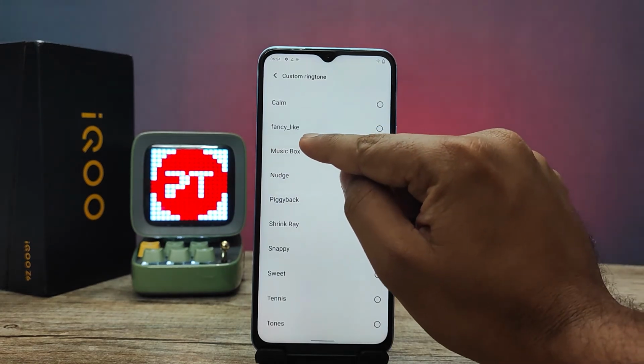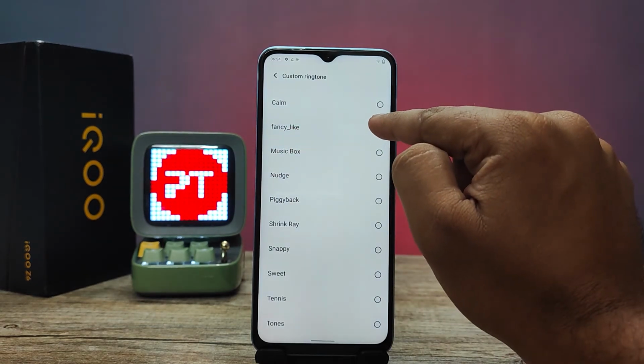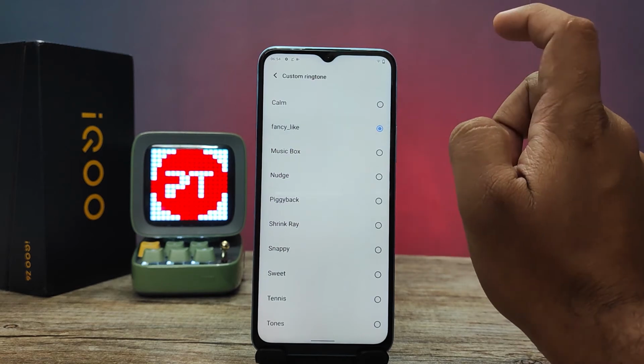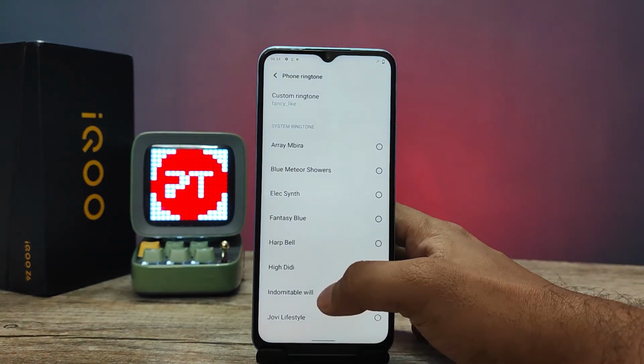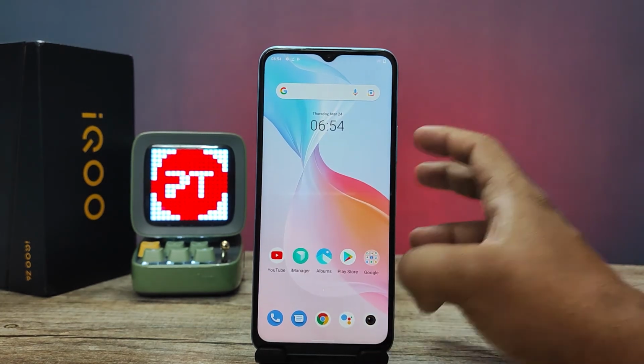Now you can find the fancy ringtone we downloaded available here. You need to choose from that. So that's all, guys. Now custom ringtone is set successfully.